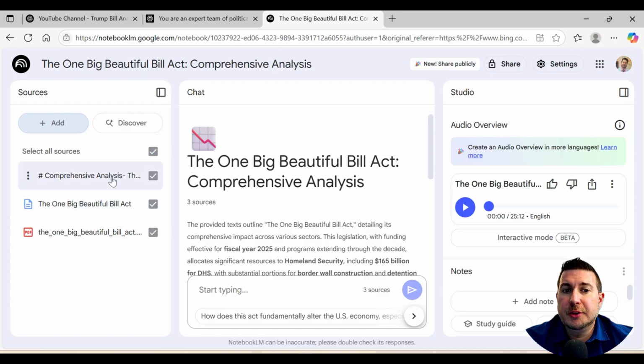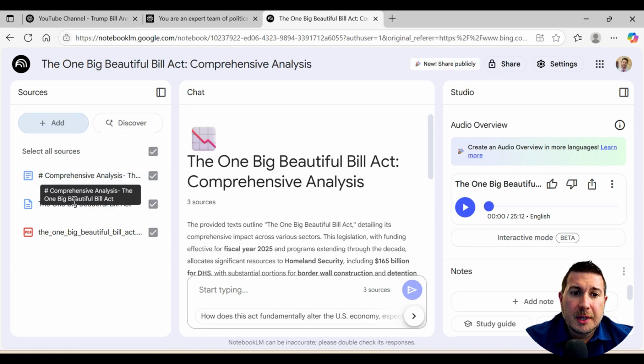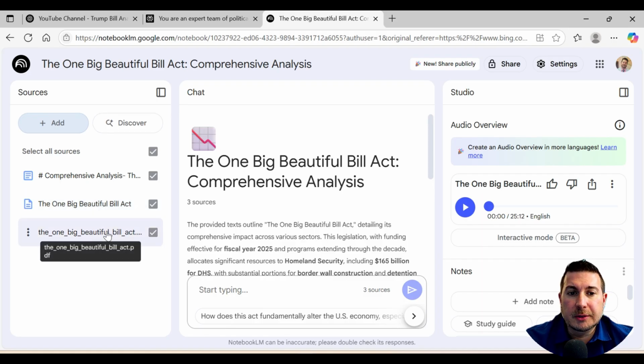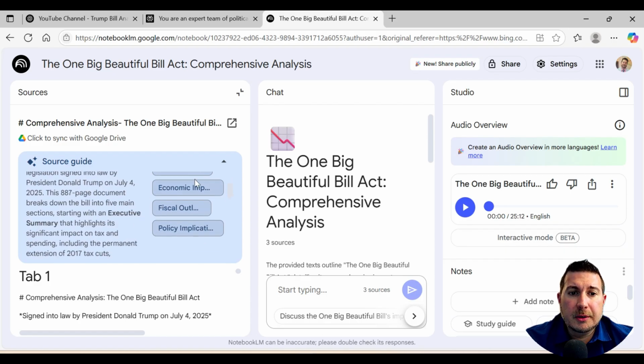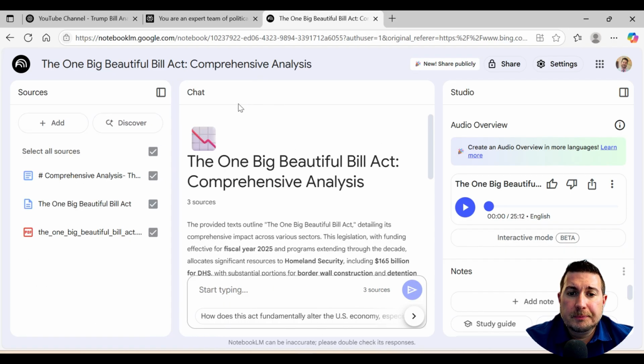I actually added a few more after the initial creation of this, but here's the source from Perplexity there. This other one is a source I've found that's pretty nice, and then this is the actual bill itself that I went and downloaded, right? But we'll take a look at this source here. It gives you a summary of that source. I don't really want to look at that right now. Let's go ahead and close that.